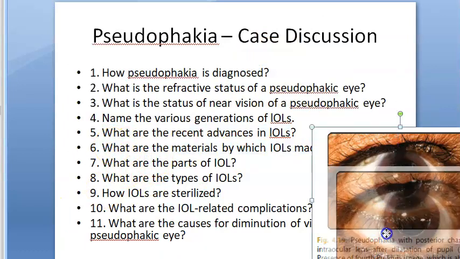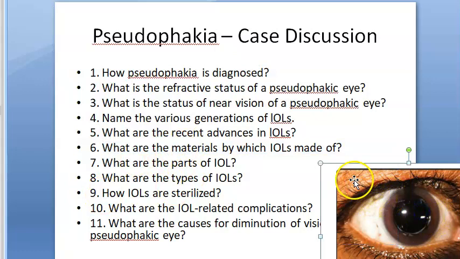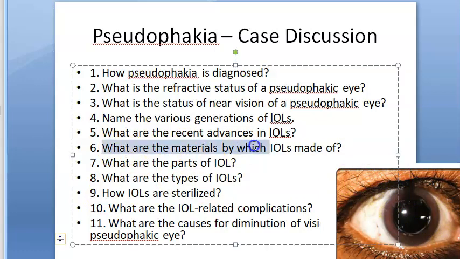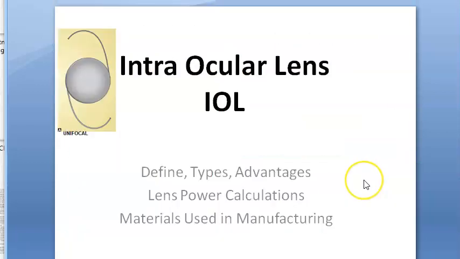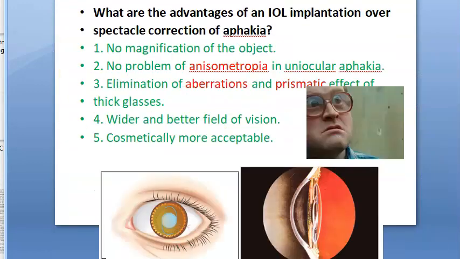What are the materials which IOL is made up of? Or wait, what is the recent advance of IOL? So you have multifocal IOLs, foldable IOLs, rollable, and all that has come, right? Foldable, at least you can remember. That is what they use, isn't it? Multifocal is very difficult to handle. Multifocal spectacles itself people can't handle. What they will handle IOL, I don't know. Okay, what are the materials with which IOL is made of? You have seen all this in our IOL video, isn't it? I think if you just look at our IOL video, you'll be able to answer all the questions, right?